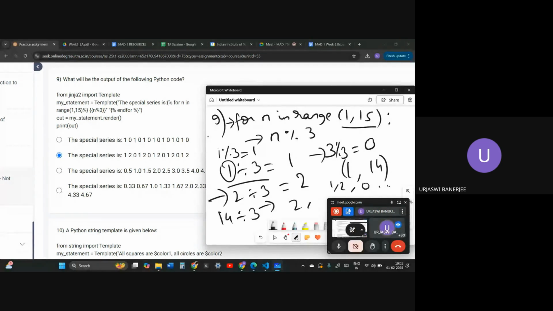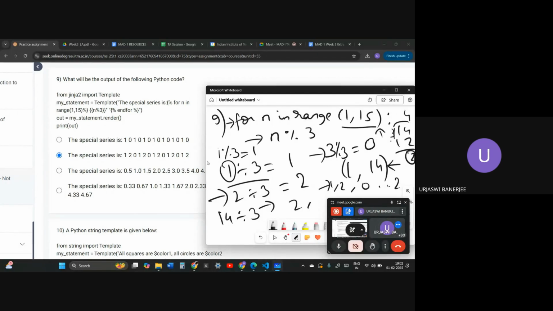Even though the list says 15 in Python, the list actually ends with one less, so it will actually go on to 14. The last option will not be 0. 15 is divisible by 3, so it won't be 0, but it will be 2. Why? Because if we divide 14 by 3, it gives remainder 2. So 14 modulus 3 is actually 2. This will be the answer, option 2.